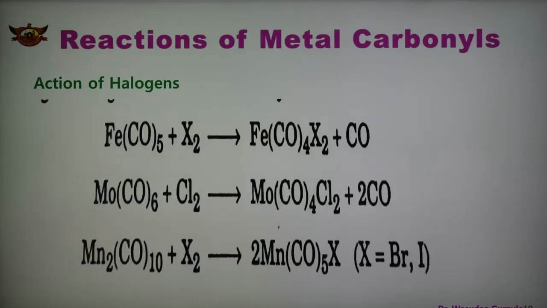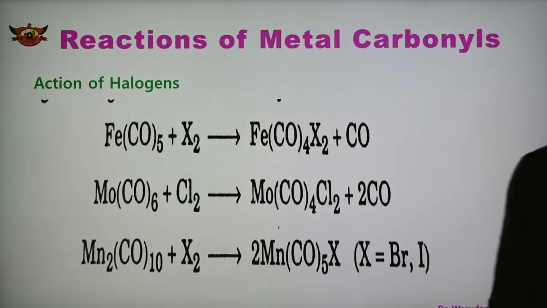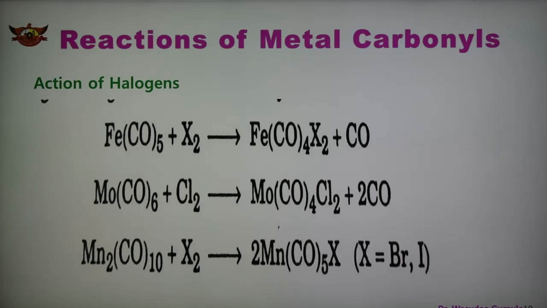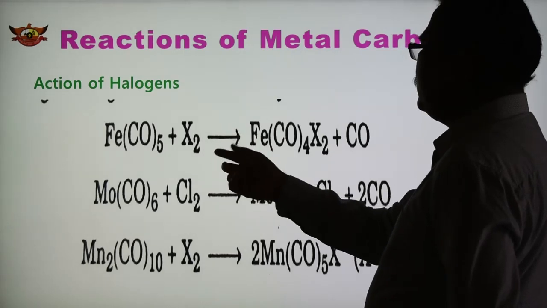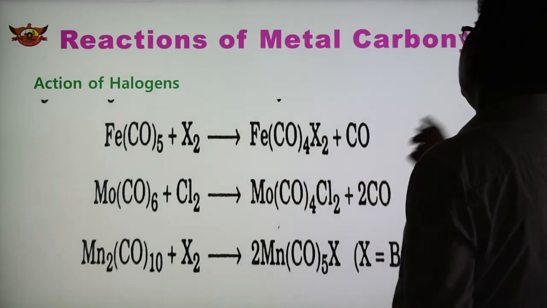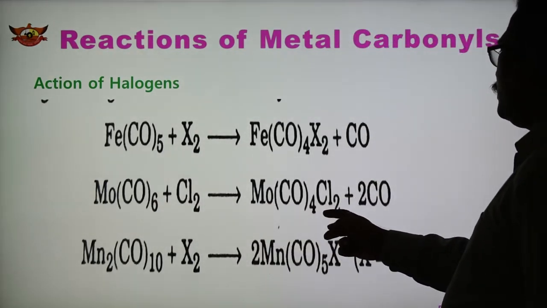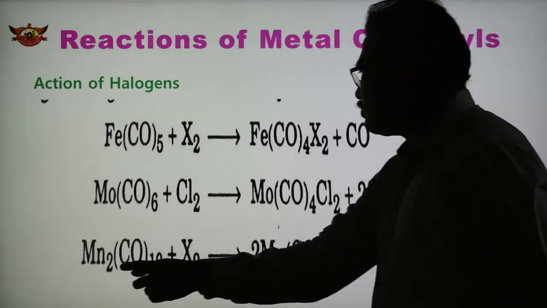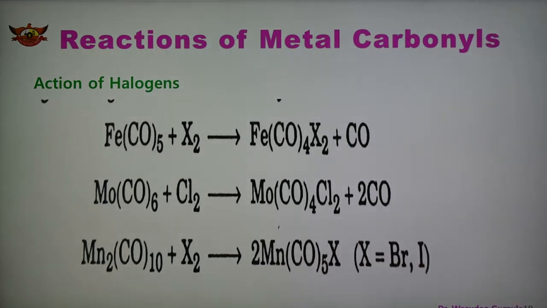Another reaction, the action of halogen, is shown here. Fe(CO)5 reacts with X2, meaning halogen, any of chlorine, bromine, iodine, forming Fe(CO)4X2, and CO gets released. Another, Mo(CO)6 with Cl2 forming Mo(CO)4Cl2, and 2 CO get released. In this case also Mn2(CO)10 with X2 gives 2 Mn(CO)5X, where X may be Br or I. So these are the actions of halogen: halogen reacts with the metal carbonyl and forms different halogenated products.